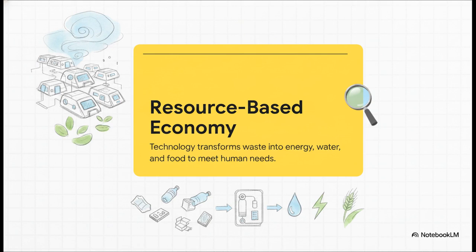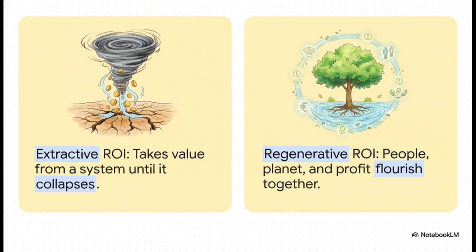Take the ARQ-18 modular habitats proposed in the sources. These are physical units that act as localized micro-refineries. They literally take local garbage and waste and, through high-efficiency gasification, transform it into clean energy, atmospheric water, and food. They generate a physical abundance that trickles up from the community level rather than waiting forever for wealth to trickle down. This completely flips the script on the old buy, borrow, die model.